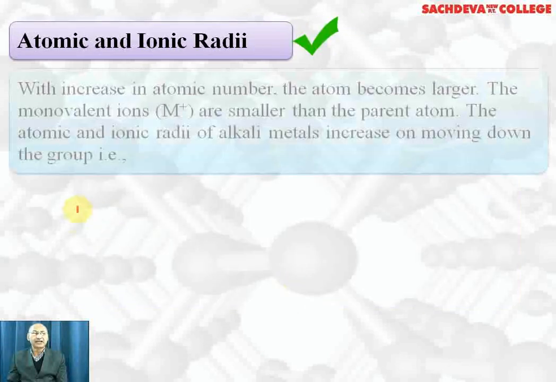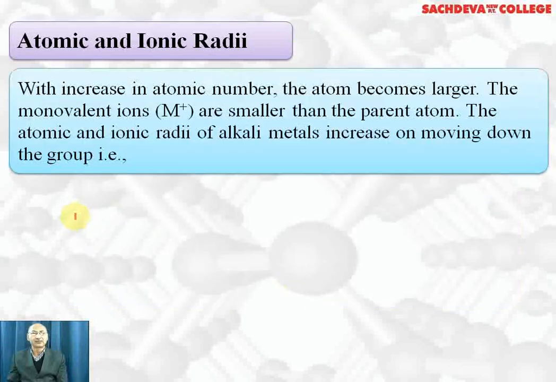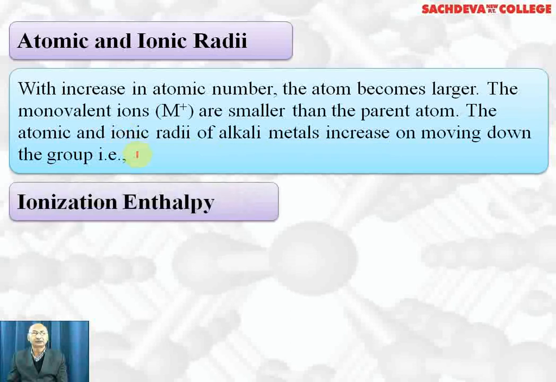Atomic and ionic radii. With the increase in atomic number, the atom becomes larger due to the addition of more number of shells. The monovalent ions are smaller than the parent atom due to loss of complete shell and increase in effective nuclear charge. The atomic and ionic radii of alkali metals go on increasing, moving down the group.